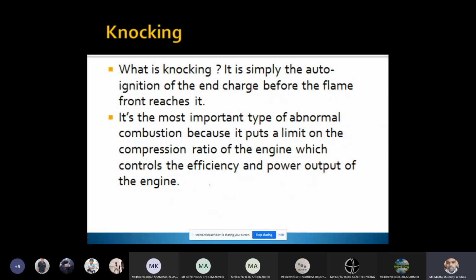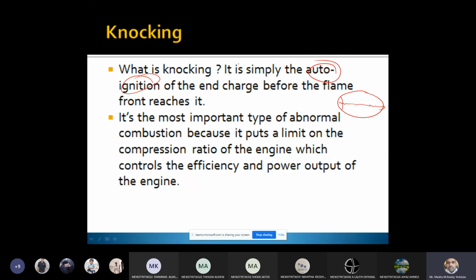Okay. So what is knocking? Knocking is nothing but auto ignition. How does knocking occur? Due to the auto ignition of the end charge of the mixture before the flame front reaches. Means as we see in normal combustion, the flame front is traveling from one end to the other end. Before the flame front reaches the other end, the auto ignition of the mixture takes place. What is meant by auto ignition? Auto ignition is nothing but burning of the fuel without any external means. Means due to its own temperature, it starts burning. That is auto ignition or self ignition temperature, right?